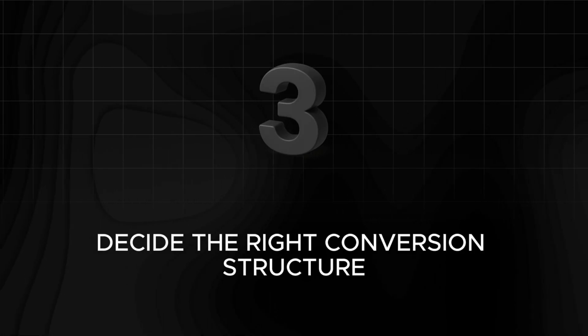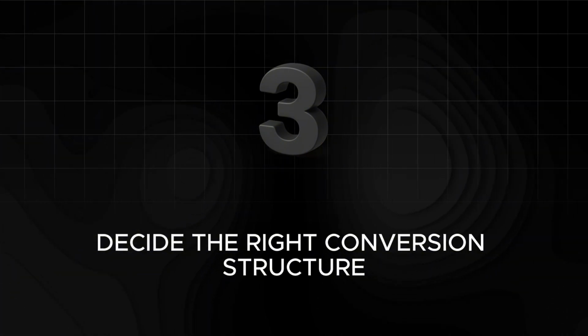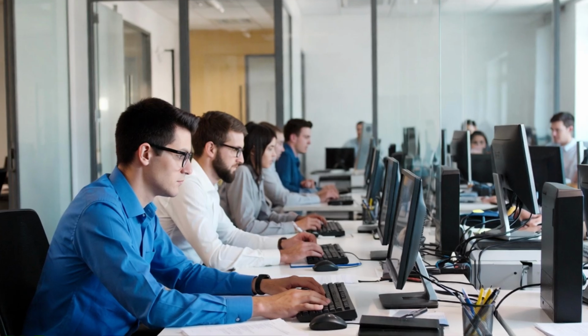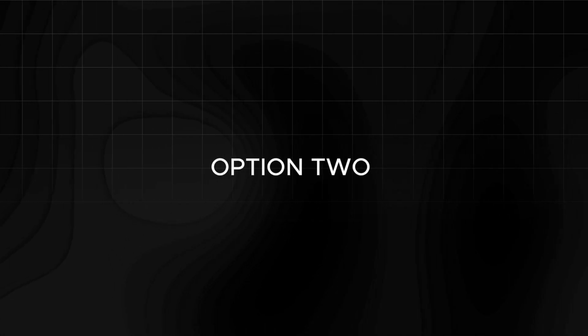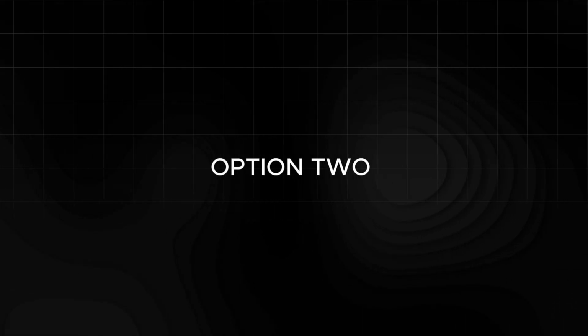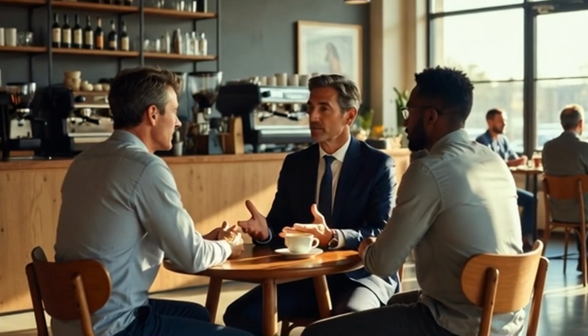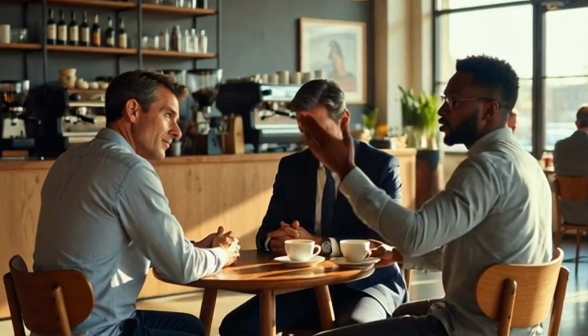Step 3. Decide the right conversion structure. Once you know who needs converting, you have 2 compliant paths. Option 1. Open or use your own entity. Best for long-term scale in a country. Option 2. Use an employer of record. Faster. Lower setup cost. Ideal when testing or converting quickly across multiple countries.